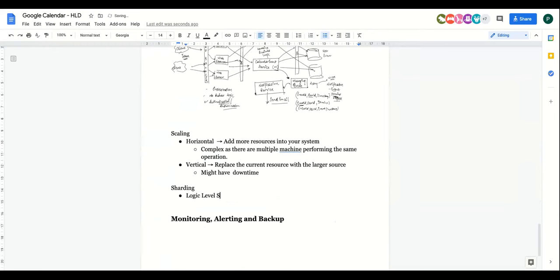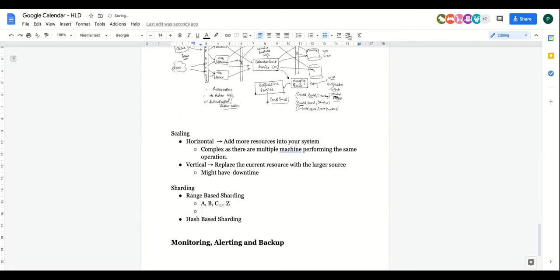With logical level sharding, you say that user data starting with A will go to a separate shard, and all the user data starting with B to another. There are two ways to do sharding. One is range-based sharding, and the second one is hash-based sharding. In range-based sharding, you create a range. Let's say all the user names or email IDs starting with A will go to one shard, with B to one shard, with C to one shard, up to Z. You can create a separate shard for each.